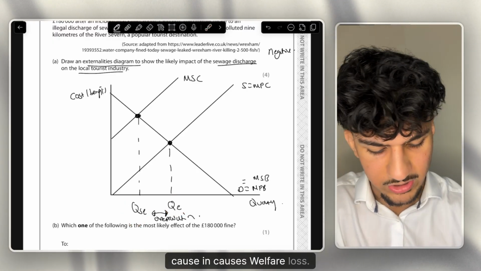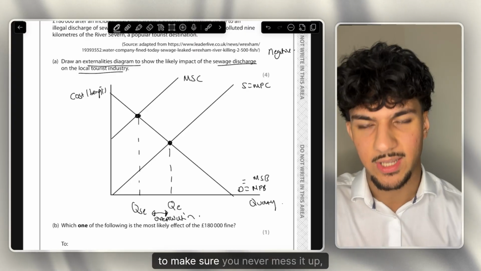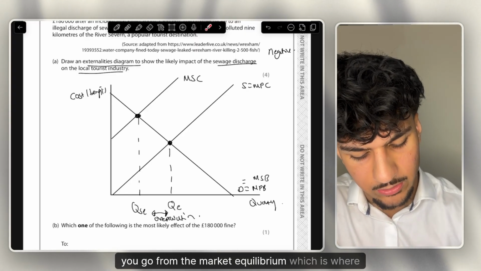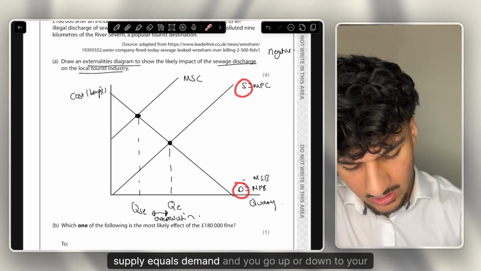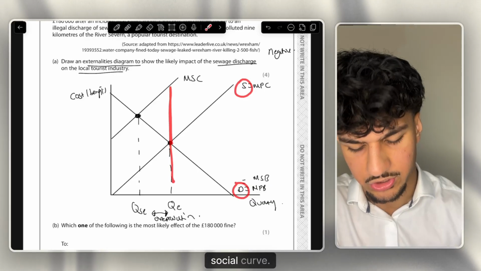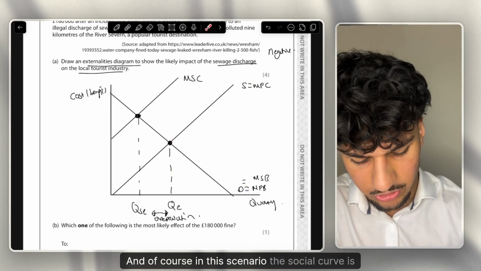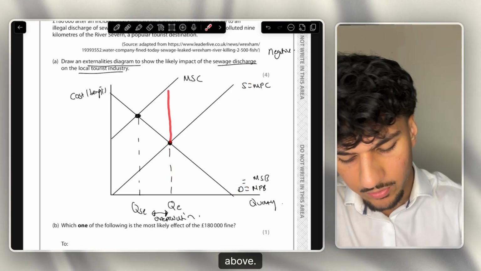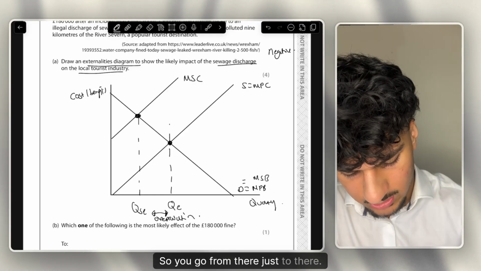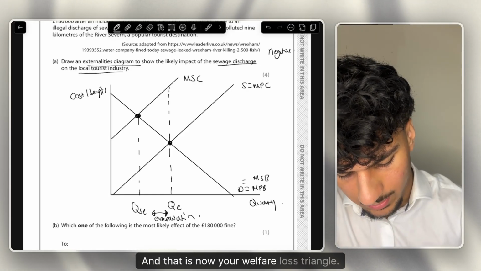And what does this gap, the overproduction between QE and QSE, cause? It causes welfare loss. My main rule for welfare loss, to make sure you never mess it up: you go from the market equilibrium, where supply equals demand, and you go up or down to your social curve. In this scenario, the social curve is above, so you go from there just to there, and that is your welfare loss triangle.